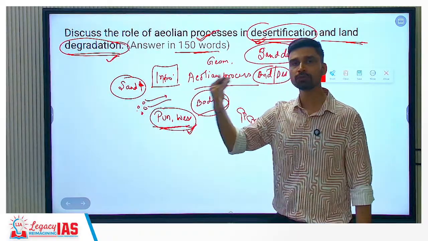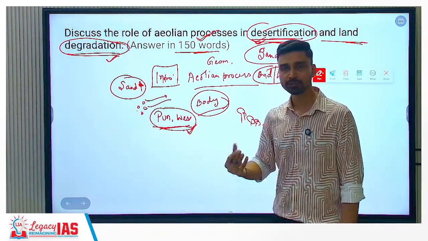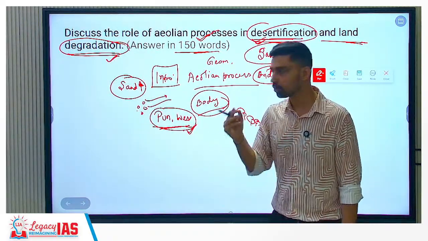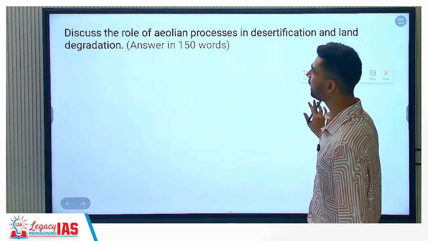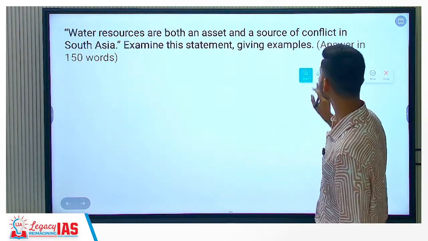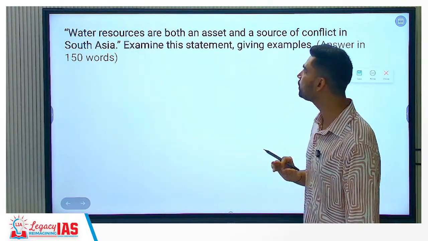So when the wind moves, these sand dunes also move along with it. Mobilization of sand dunes, we see, can also cause desertification in many areas. So that is how we can frame this answer. Then, water resources are both an asset and a source.